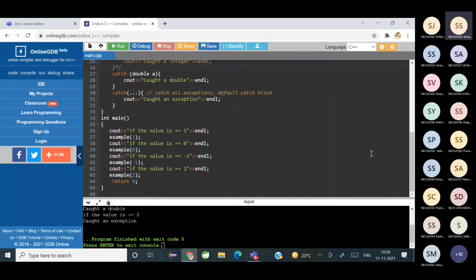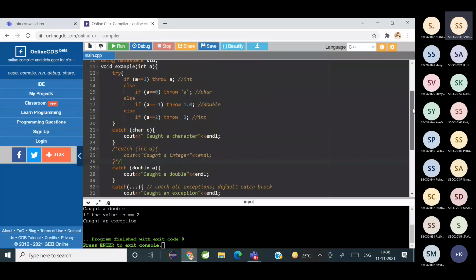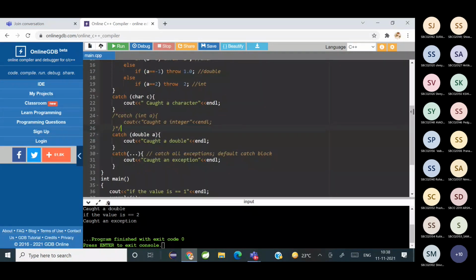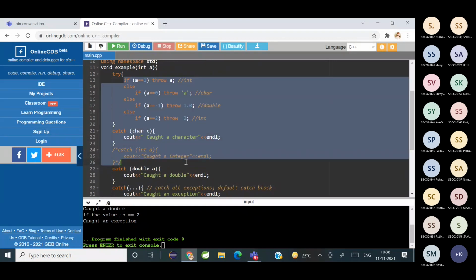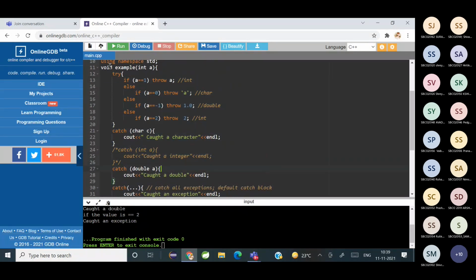Yes, ma'am. Okay. That means when you write a try-catch block, you have to write the code or the function which has to be tested inside the try block. And when an exception occurs, the throw will throw the exception. So unless the throw throws the exception, it cannot be handled or caught by the catch block.